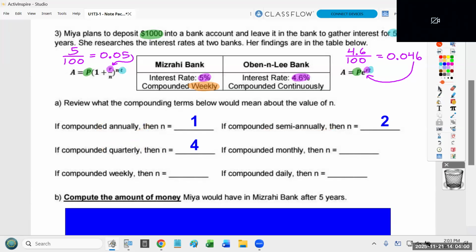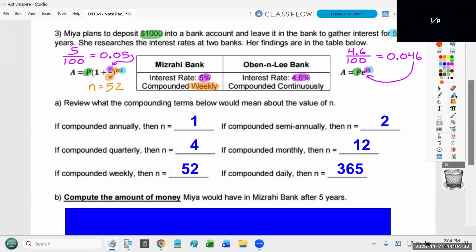I'm going to put a couple folks on the spot here. Oscar, how many months are in a year? 12. Brian, how many weeks are in a year? 52. And let's see, Chris, how many days are in a year? Perfect, 365. So those are the three numbers I expect you all to have memorized. So when you're told compounded weekly, they're telling you that this N number is equal to 52.